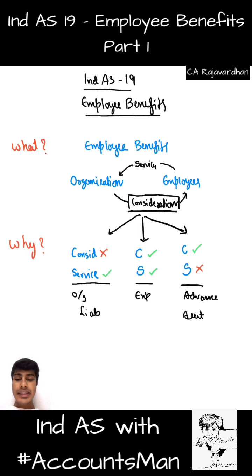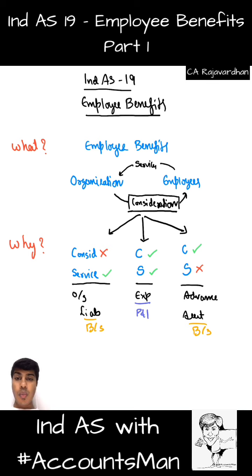This liability portion and the asset portion should go to the balance sheet, and this expense portion will go to P&L. So how to treat it, when to recognize, what are the various forms of employee benefits, that is what we are going to discuss in the standard. So until now we have answered the question what and why.